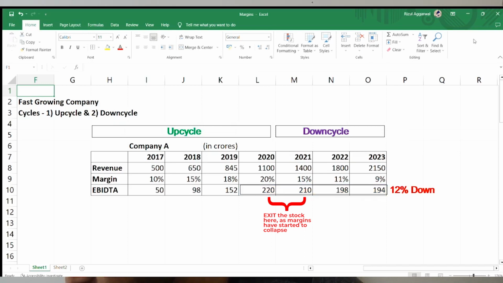When the revenue of the company has doubled, the profits of the company have actually declined by 12% in the same period. And this will definitely affect the returns of the company. This has happened because the margins of the company have declined rapidly after that. This is a commoditized business, and the margins went back to their normal level of 9 to 10%. And that's why this thing happened in this particular company.